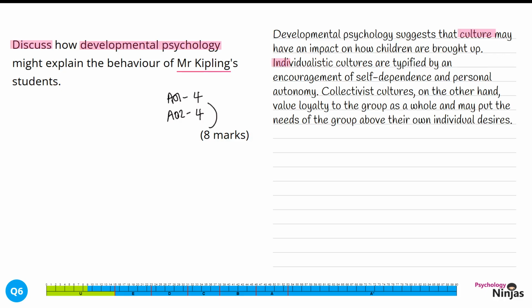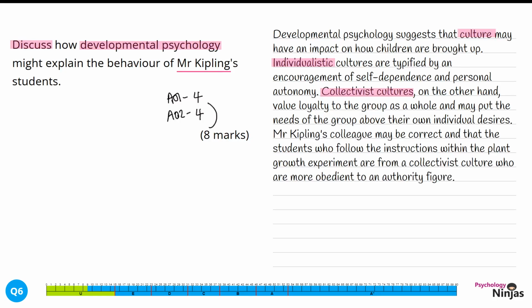We've explained key characteristics of both types of culture that we have identified within psychology. We're then going to apply culture to our information from our STEM to show application skills. Mr. Kipling's colleague may be correct that the students who follow the instructions within the plant growth experiment are from a collectivist culture who are more obedient to an authority figure.